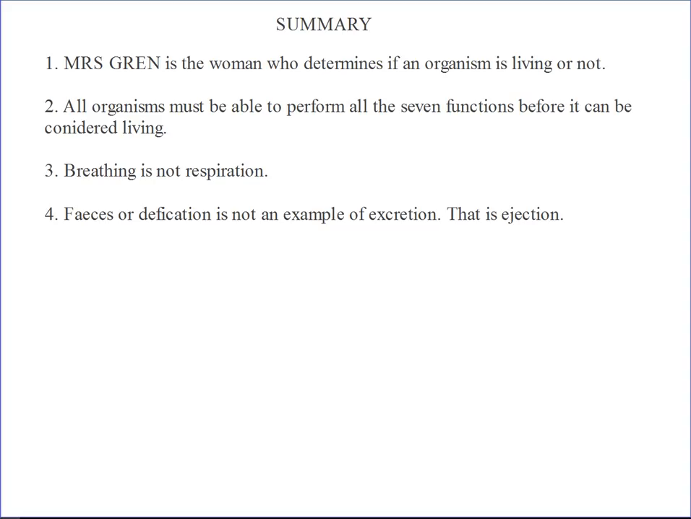Now we learned that Mrs. GREN is the woman who determines if an organism is living or not. Mrs. GREN obviously is not human, but it is an acronym that we can use to remember the characteristics of living things. M stands for movement, R respiration, S sensitivity, G growth, R reproduction, E excretion, and N for nutrition. An organism should be able to perform all these functions before it can be considered living.